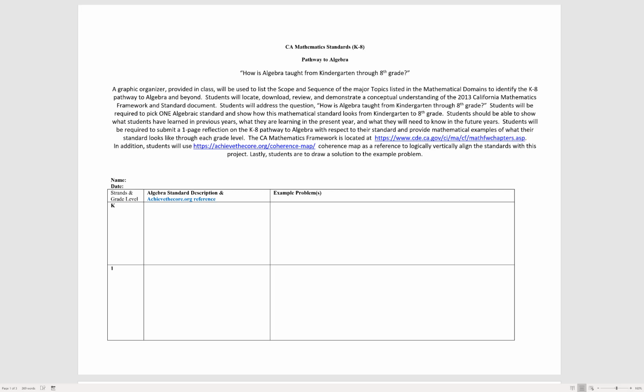This is Yo-Yo Juice, very excited about this project called How is Algebra Taught from Kindergarten through 8th Grade? What's going to happen on this project is that you're going to have this graphic organizer that's listed below, and we're going to focus on a scope and sequence of the major topics listed in the mathematical domains to identify the K-8 pathway to algebra and beyond.